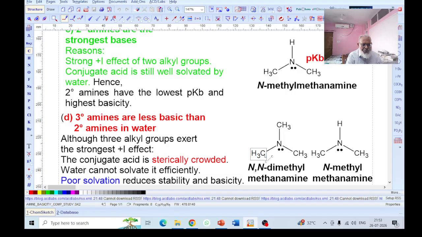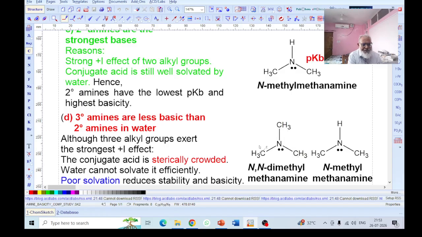There are two electron releasing groups, and this is the third. First, second, third. You might conclude that this N,N-dimethylmethanamine, or tertiary amine, should be more basic, but this is not the actual case. In fact, this dimethylamine, or secondary amine, is more basic.